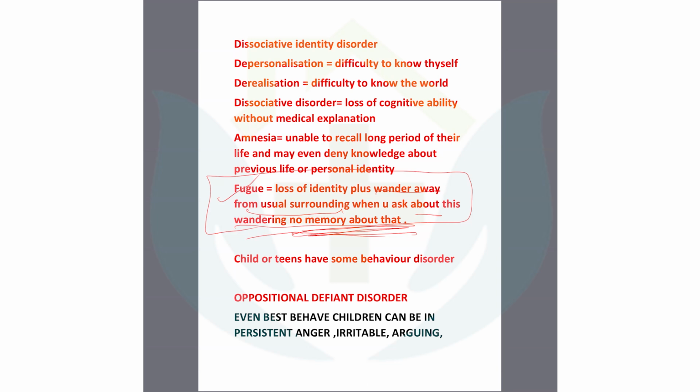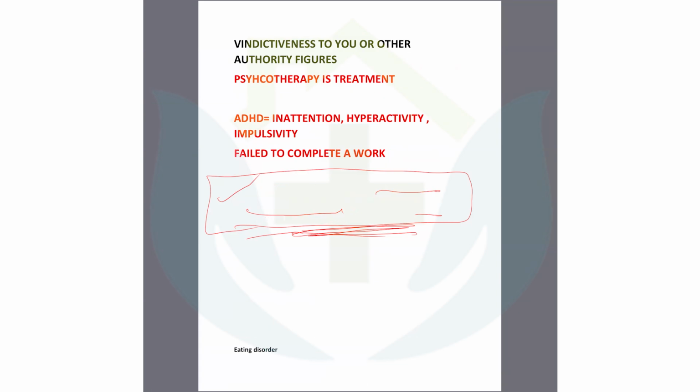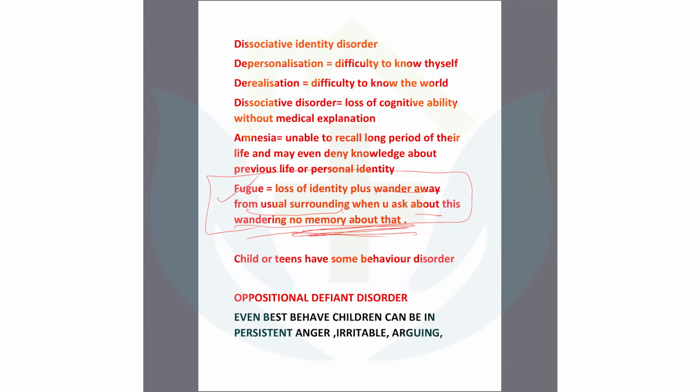Persistent anger, persistent irritability, that is known as oppositional defiant disorder. Some counseling is important. Actually, these patients have problems in the family. At that moment, you should call the parents and then counsel them. So you need to know the term oppositional defiant disorder. Okay, just know the term, then you can answer. Very easy.